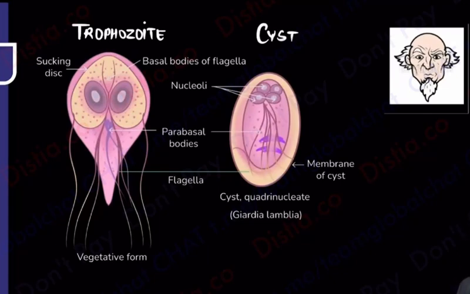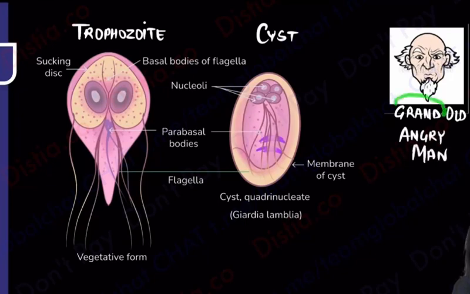So tell me first thing, why did you call him the grand old man of the intestine? So what are you calling him? You are calling him the grand old angry man of the intestine. Okay, so firstly, the purpose of calling him grand old, I made Dadaji. Dadaji will go to the duodenum. After that we are calling him a man.